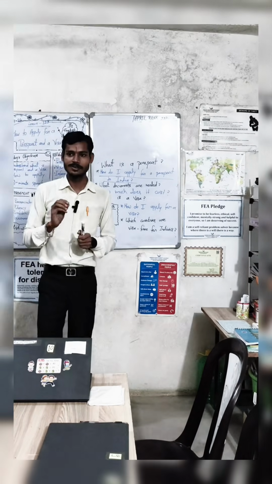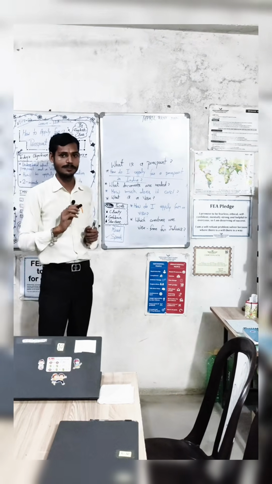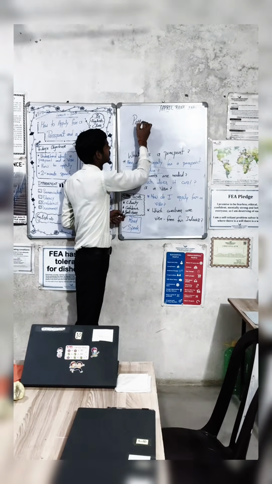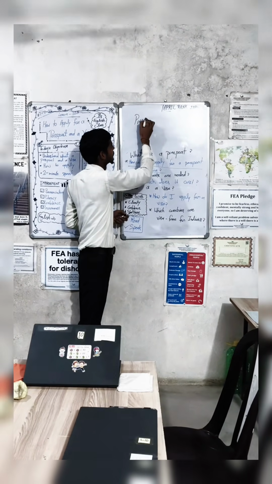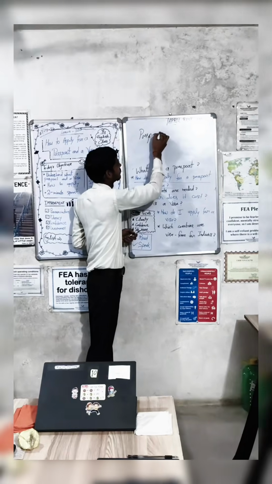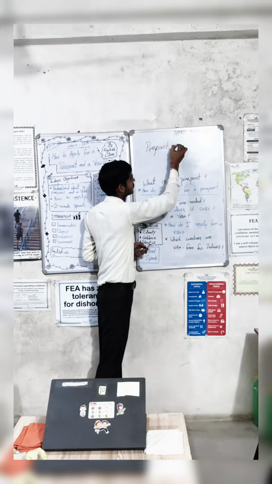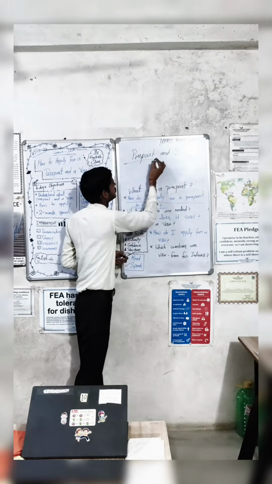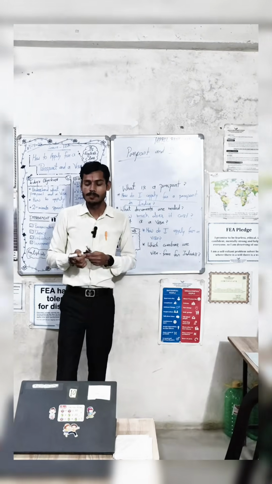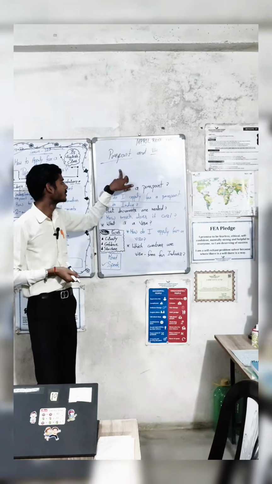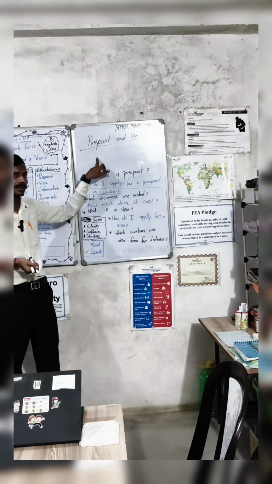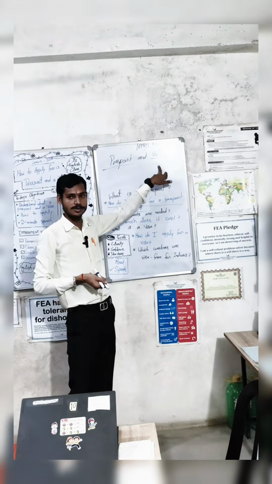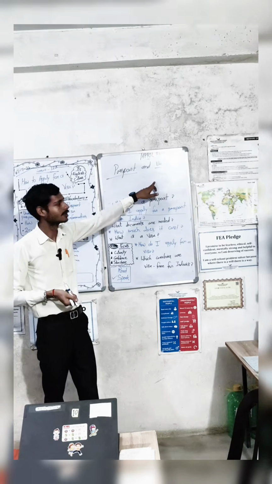So there is one major difference between the passport and visa. A passport is issued by the domicile government and a visa is issued by another country.